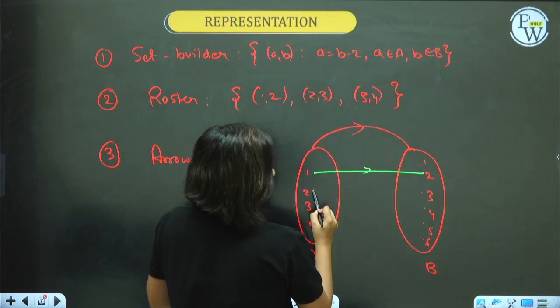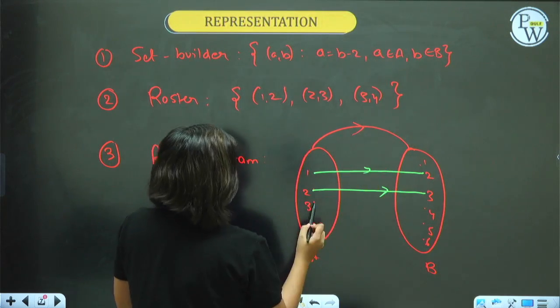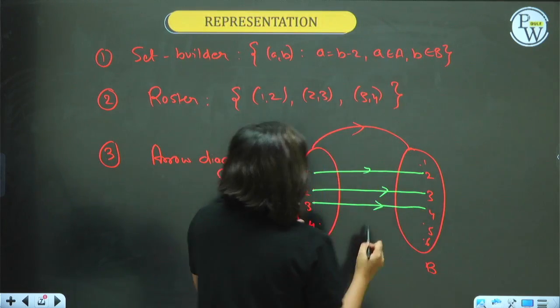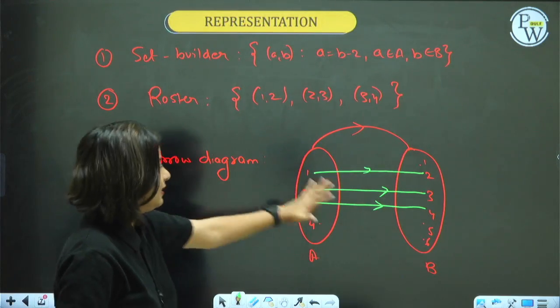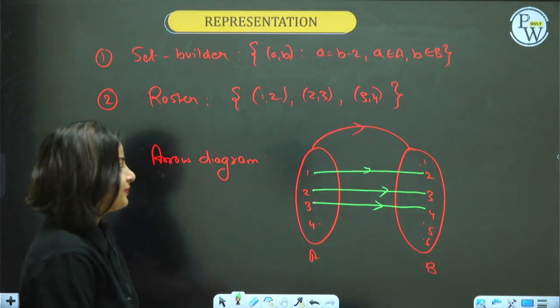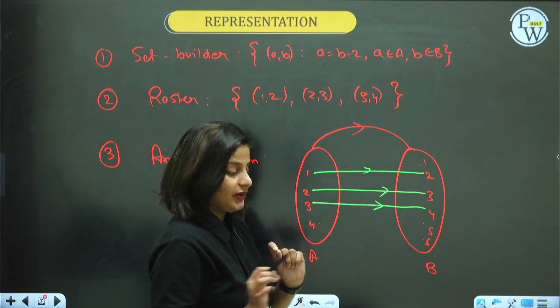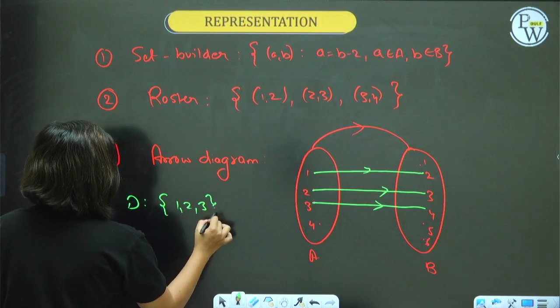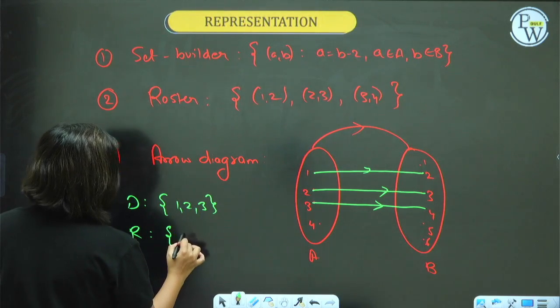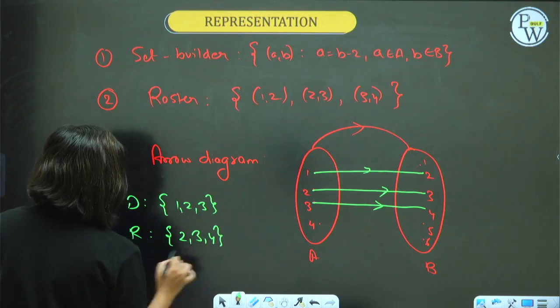2 is related to 3 and 3 is related to 4. This is the arrow diagram for this particular relation, which is given in arrow diagram format. The codomain here, guys, the codomain. Domain is the set of all inputs: 1, 2, 3. Range is the set of all outputs: 2, 3, 4.